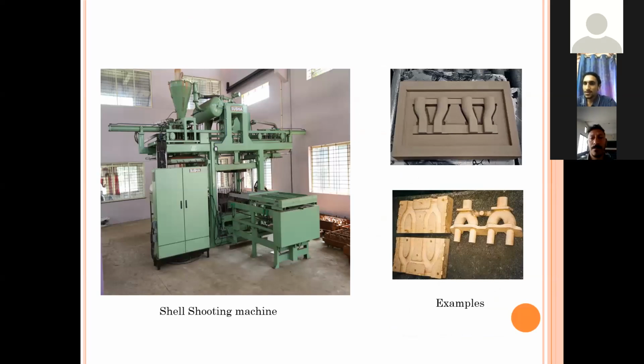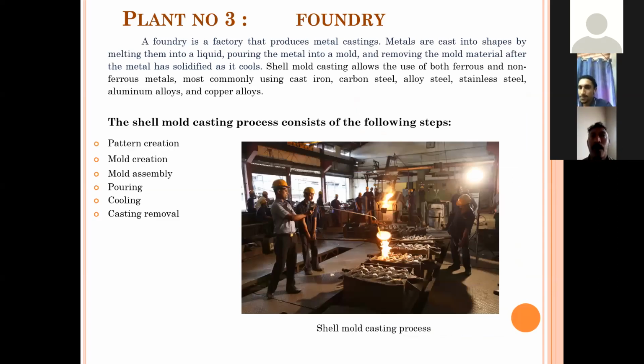Next is the shell shooting machine. Then plant number 3, foundry. A foundry is a factory that produces metal castings. Metals are cast into shape by melting them into a liquid, pouring the metal into the mold and removing the mold material after the metal has solidified and cooled.